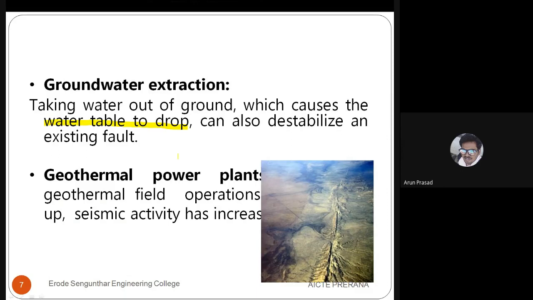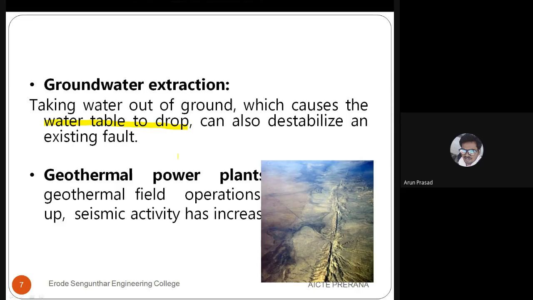If there is too much groundwater extraction, when you are sucking too much water out of the ground, what will happen? It will create dryness and it will destabilize the joints and faults. We all know the ground consists of so many joints, faults and folds.